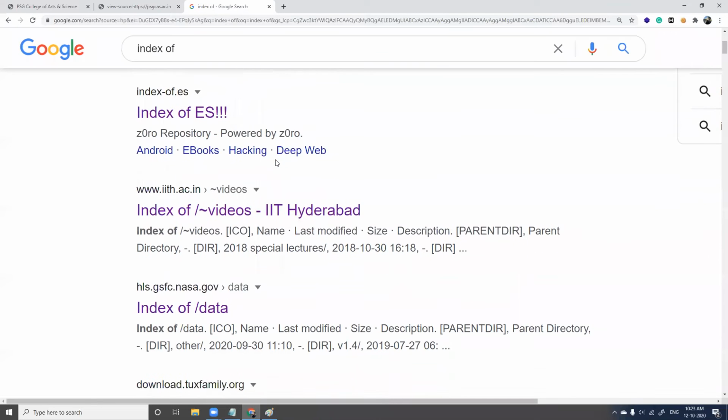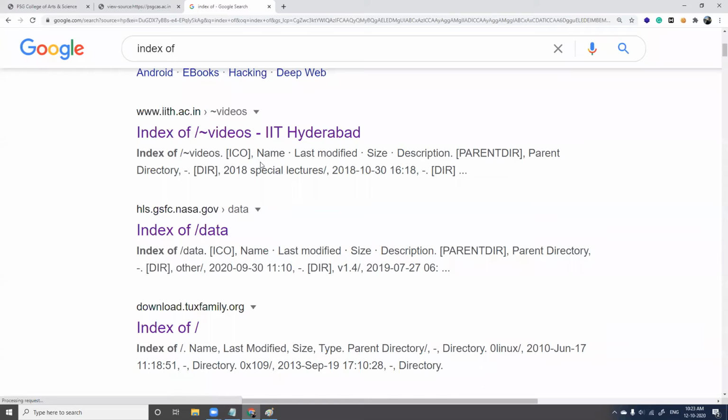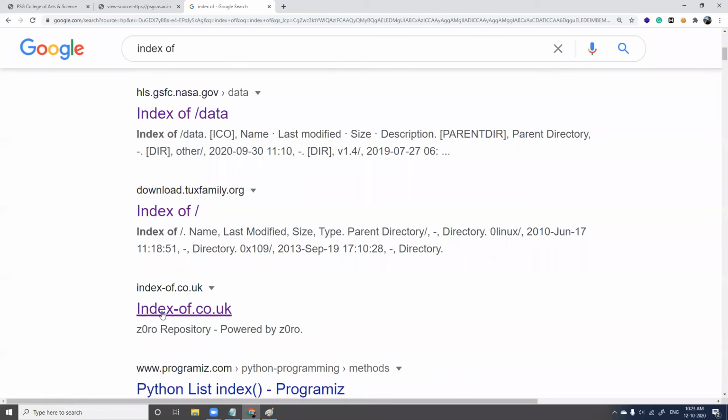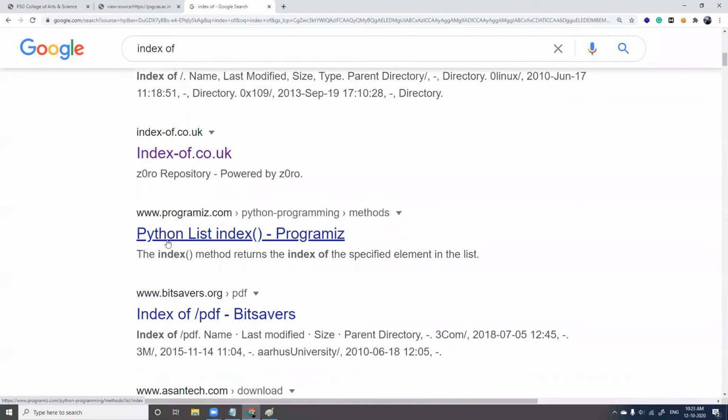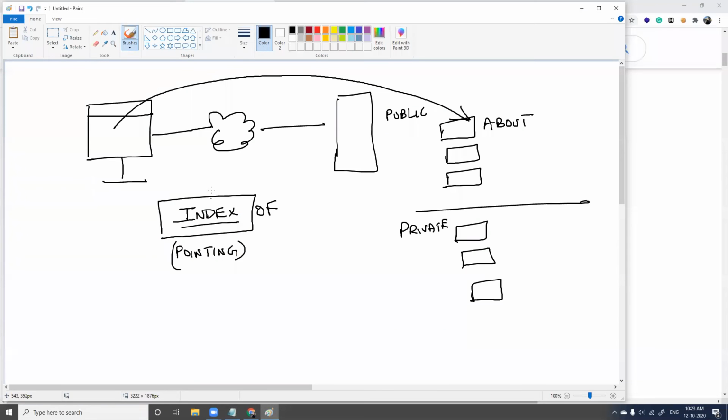Fine. Index of. See here, index of data. Index of means it is indexing to something else. We just gave this keyword here, index of. So what is Google doing? Google is searching all the websites globally which have a few of their private directories open.